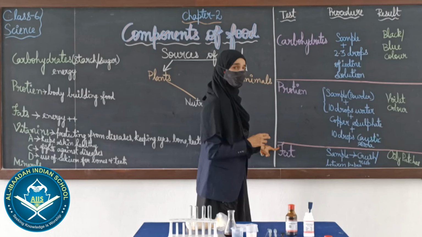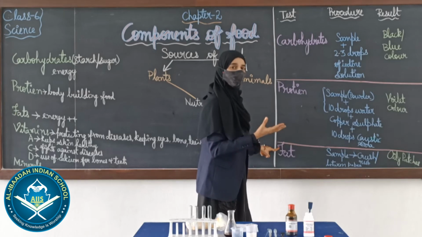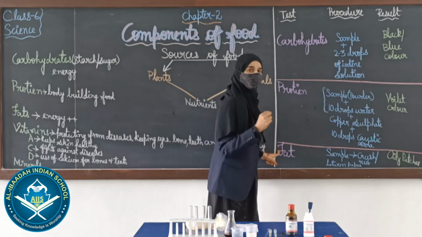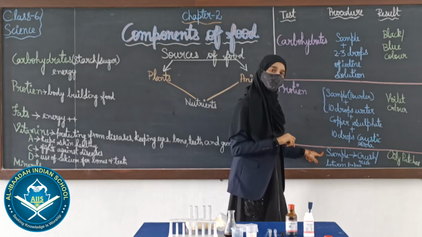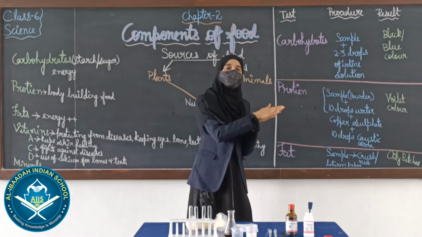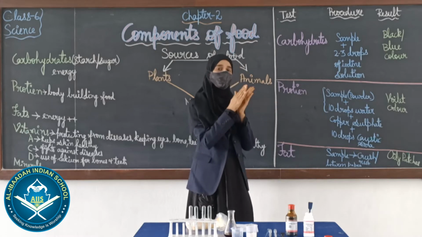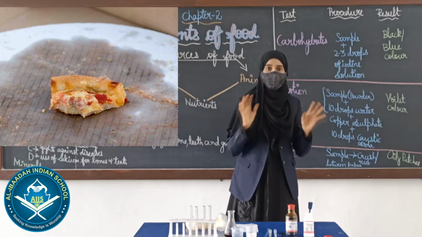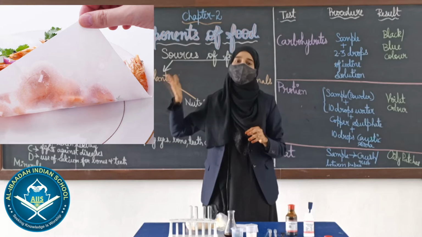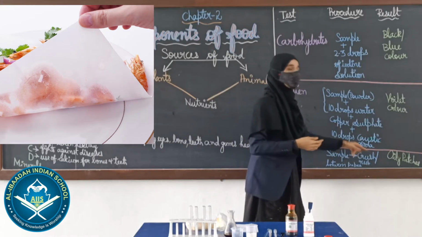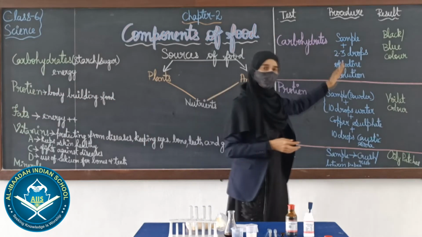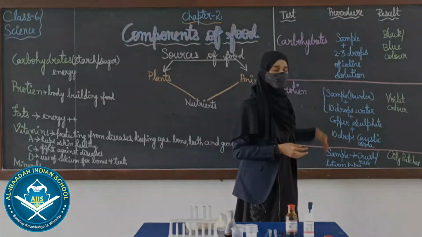And next, how to know whether our food item contains fat or not. It is very easy. Even you can try this at home. Take the sample, keep it between two papers and rub it or crush it. When you keep it to the light, you may find oily patches. If you find oily patches on the paper, it means that the food item contains fat in it. So, we will try this test.